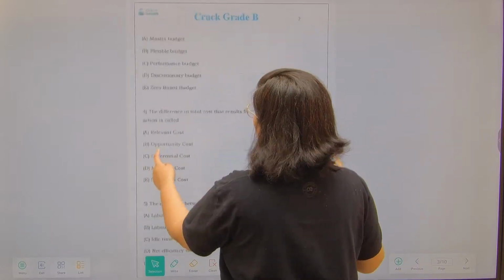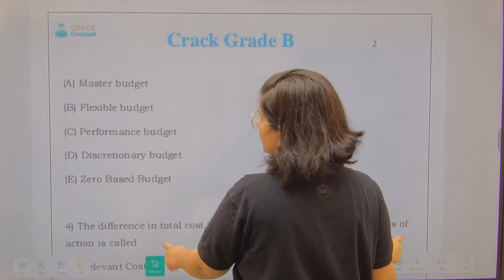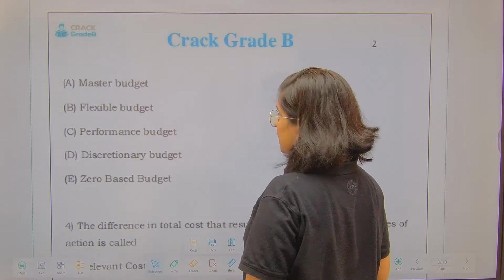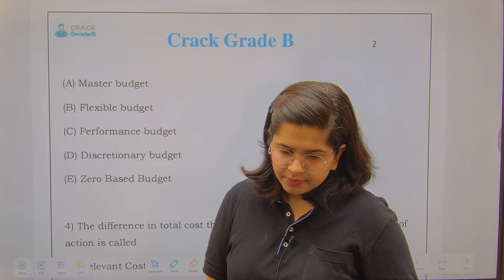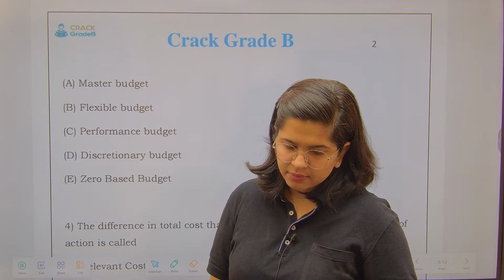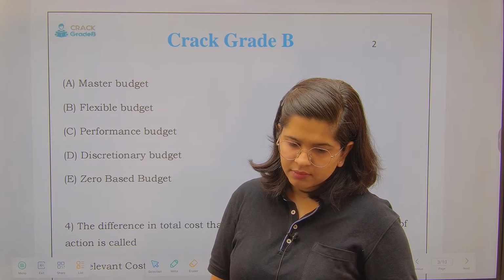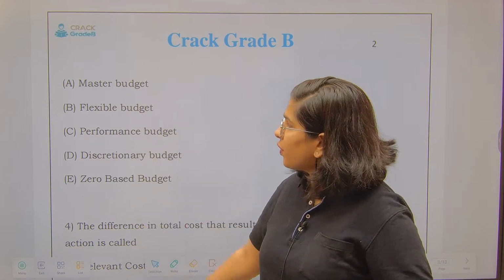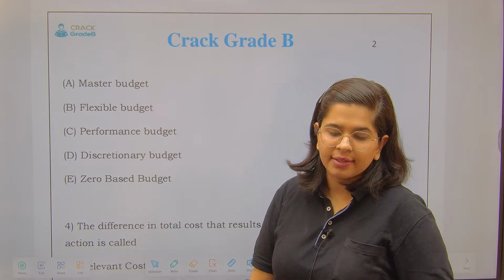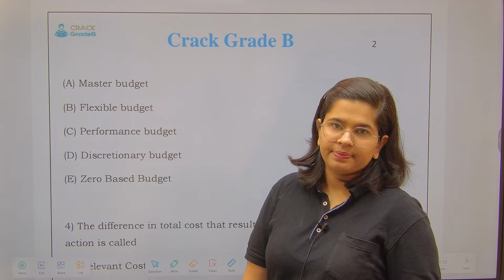We have 5 options in front of us: master budget, flexible budget, performance budget, discretionary budget, and zero based budget. Now see, give me the answer for question number 3. What do you think? Which kind of budget are we talking about?